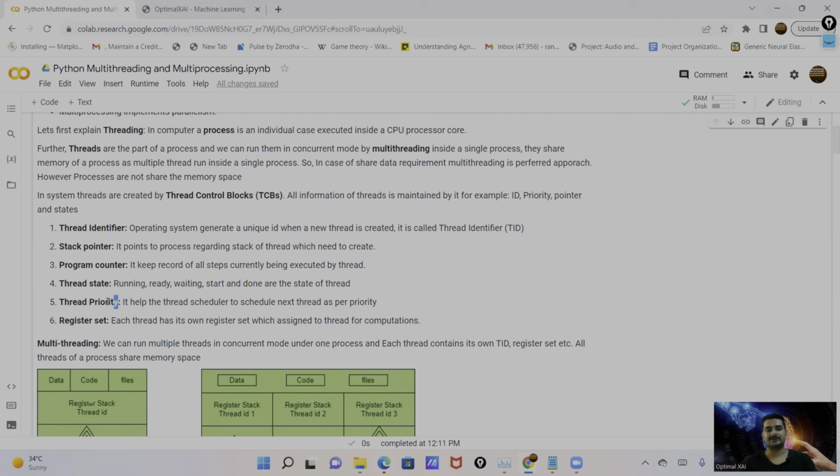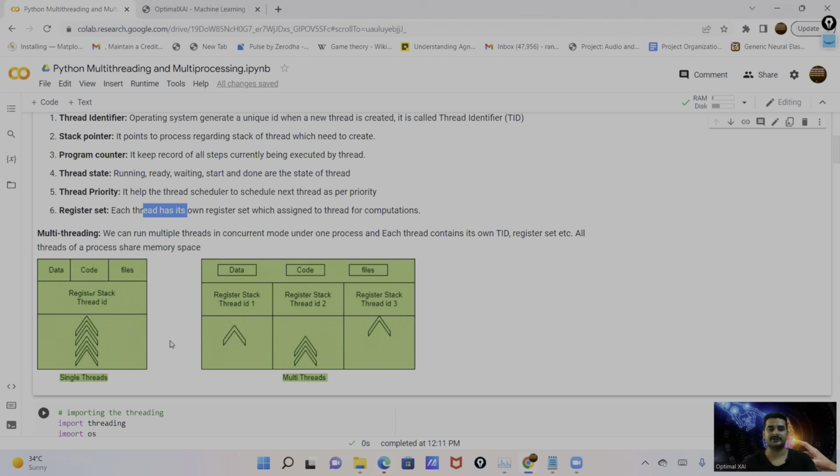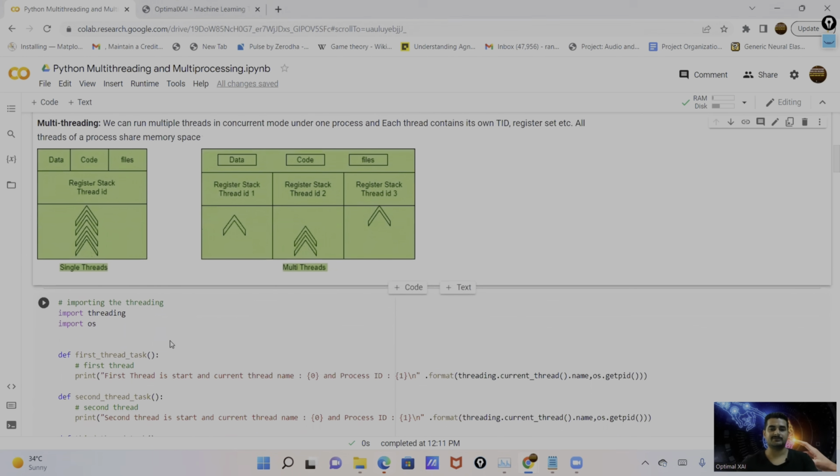Then we have the thread priority. It helps the thread scheduler, or the TCB, to schedule the next thread as per the priority. And in the end, we have the register set. Each thread has its own register set, which assigns the computations to each thread. So that's all about multi-threading. Let me show you the code example.